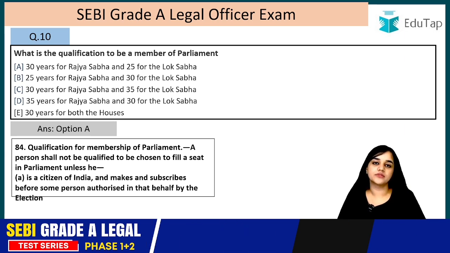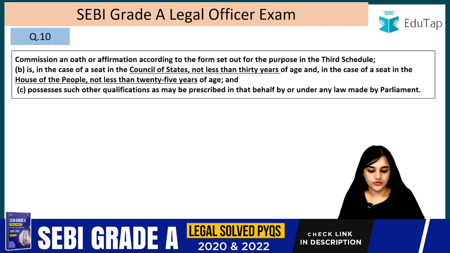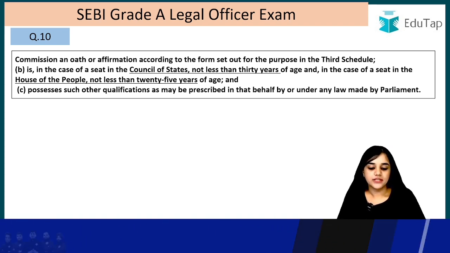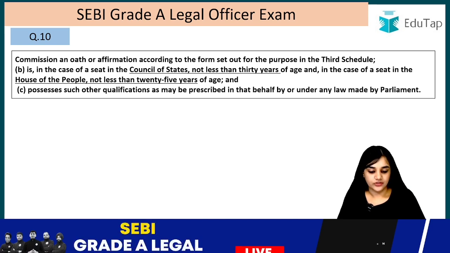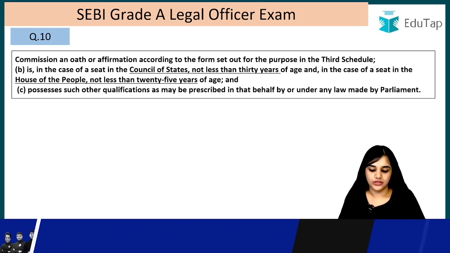It will be some person appointed by the Election Commission. An oath of affirmation according to the form set out for the purpose in the 3rd schedule. B is in the case of a seat in the Council of States, in the case of Rajya Sabha, not less than 30 years of age, and in case of a seat in the Lok Sabha, not less than 25 years of age, right?